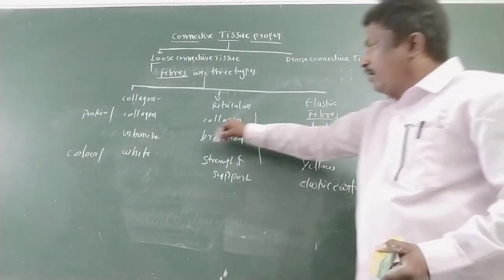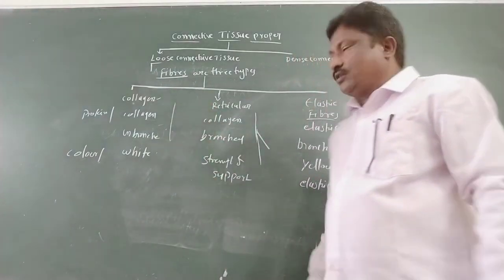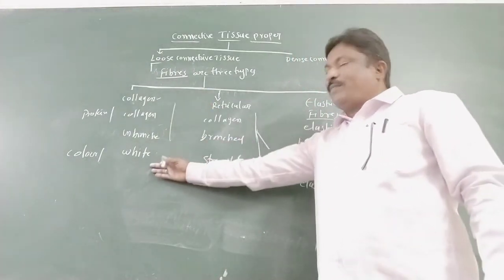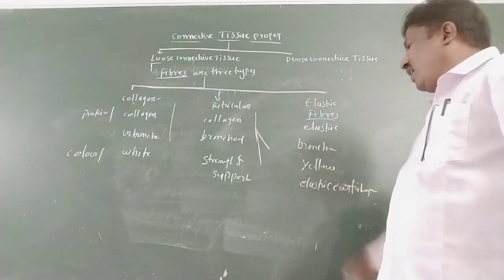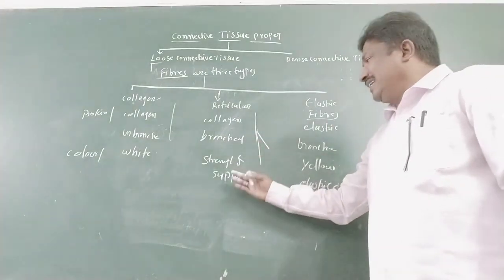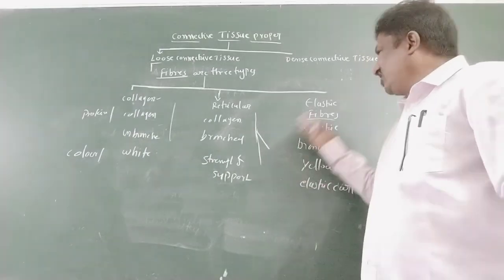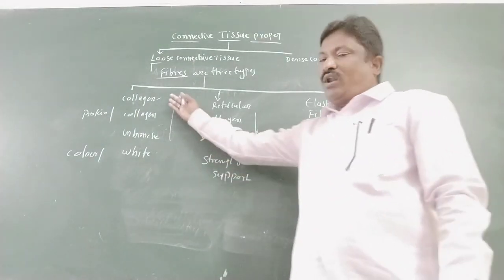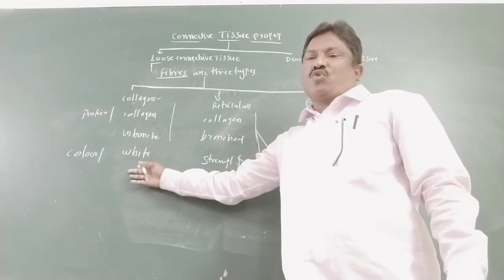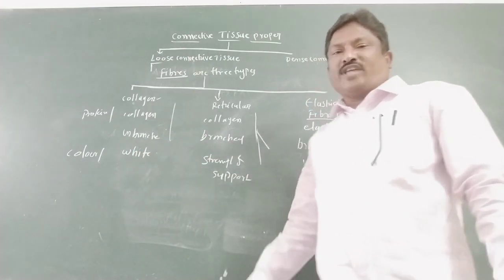Collagen fibers are white and elastic fibers are yellow. Reticular fibers give strong support, elastic fibers have an elastic nature, and collagen fibers are strong and stretch resistant. So thank you, my dear students.